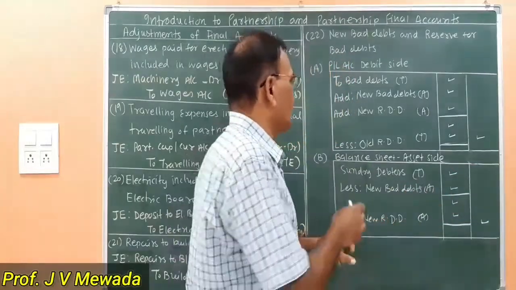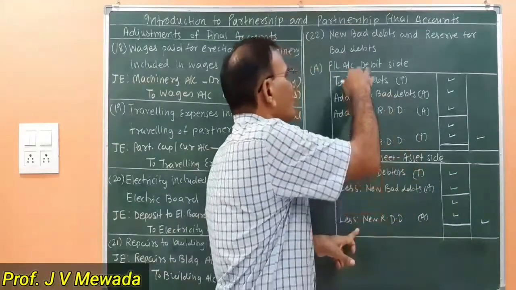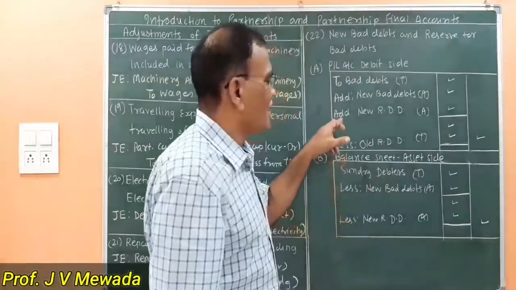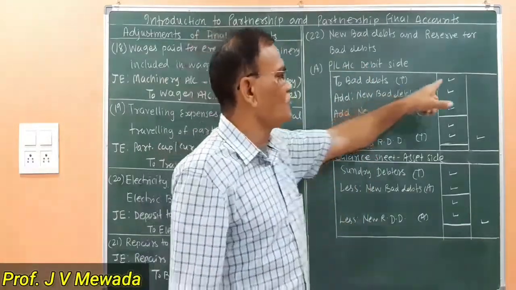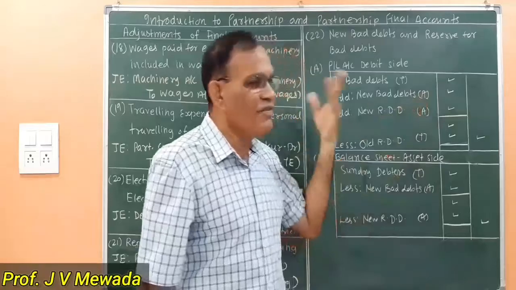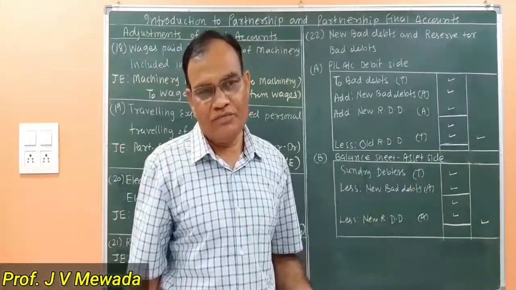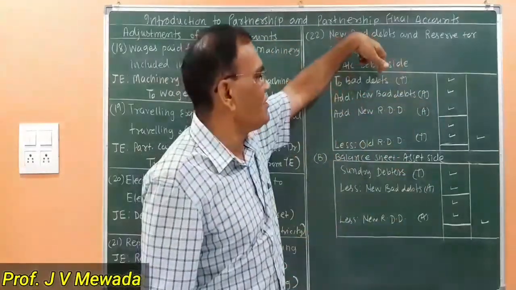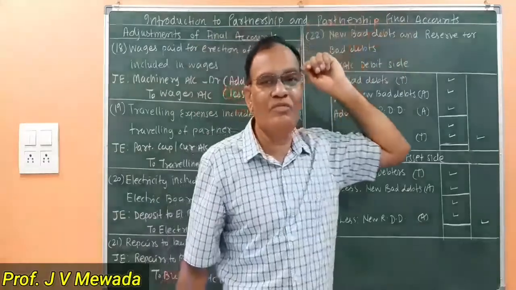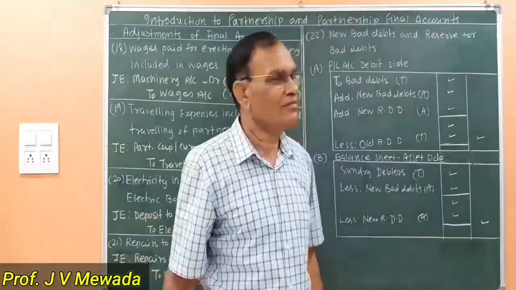Second effect of this we are doing again in the profit and loss account debit side. Whatever loss was there, in that again we are assuming further loss. This bad debt is a loss which is already confirmed before preparing the trial balance.